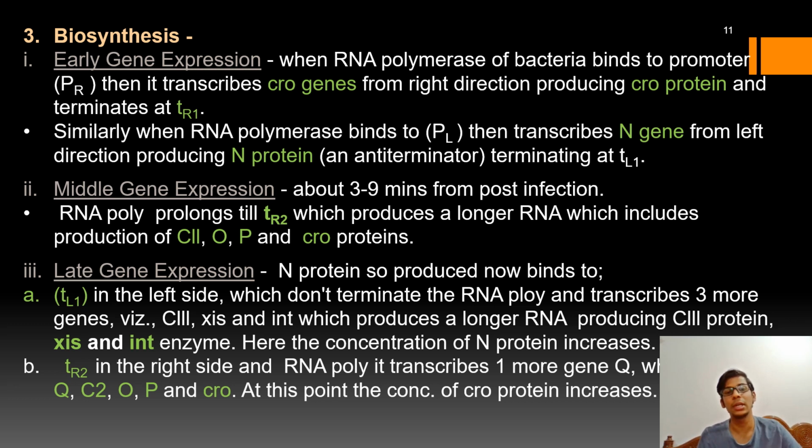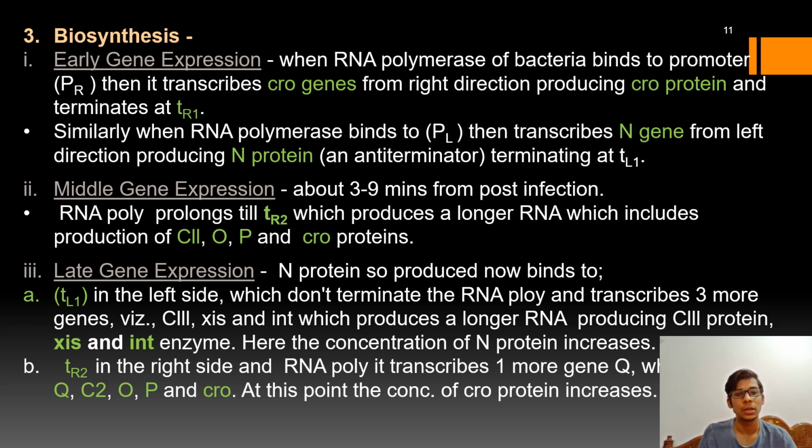And whenever the RNA polymerase binds to PL, it transcribes the N genes to produce the N proteins. Here the N protein is an anti-terminator. Why it is an anti-terminator, I will let you know in later slides. And it will terminate at TL1. So the production of CRO proteins and N protein is the early gene expression.